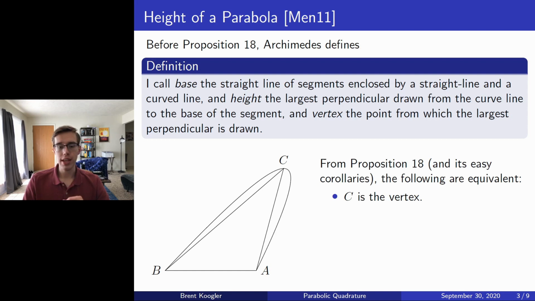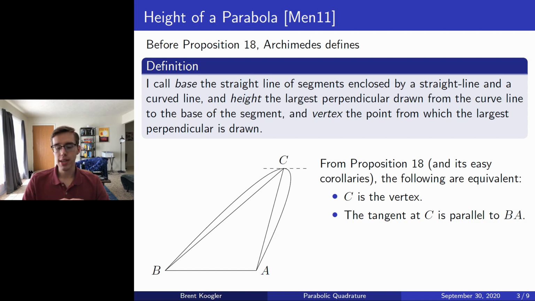Now, Proposition 18 also gives a few equivalent definitions. The first one readily aids our intuition, that being, if we let BA denote the x-axis, then the vertex will be the point at which the derivative of the parabola is equal to 0. In other words, when the slope is equal to 0, or when the tangent at C is parallel to BA.